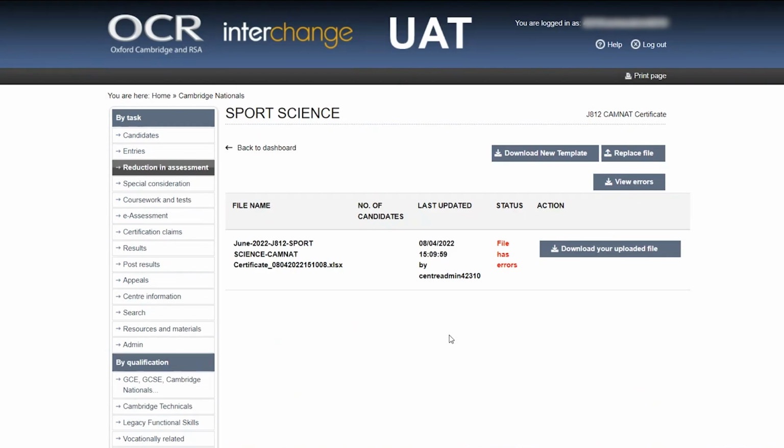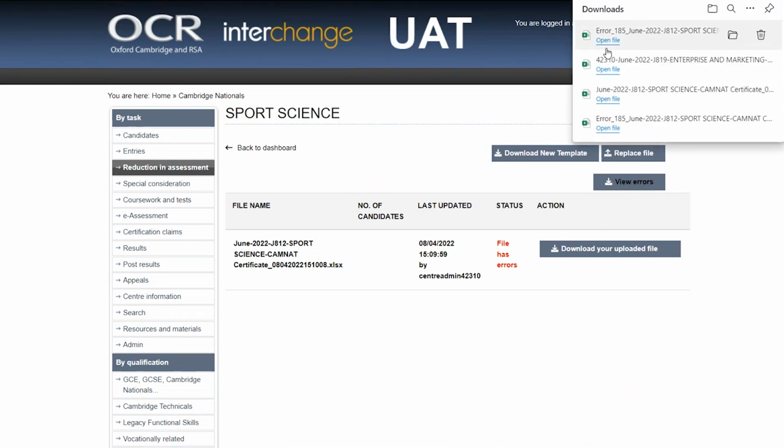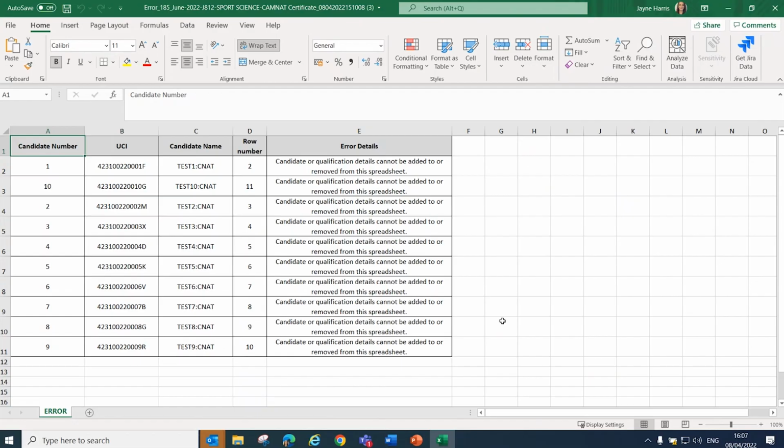On the next screen, please select the View Errors button, and this will bring the errors file into your download area. You will then be able to open this spreadsheet so that you can view all of the errors in detail and you'll be able to see what needs to be amended.